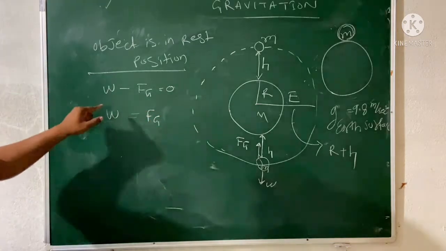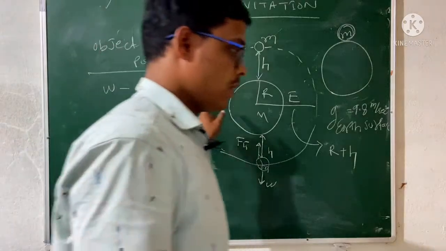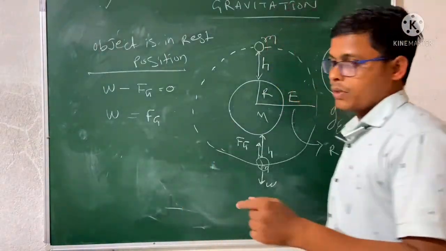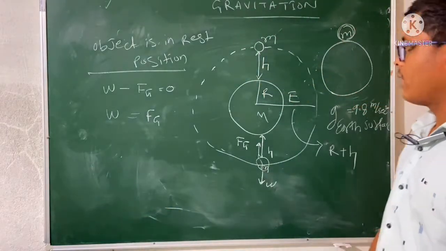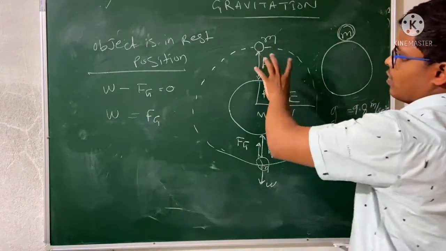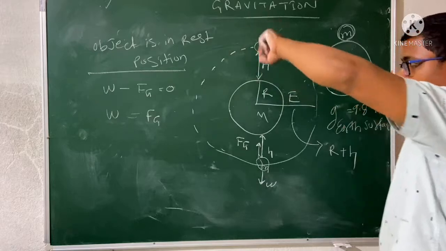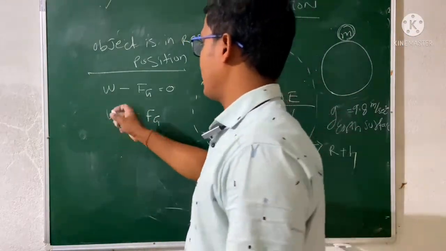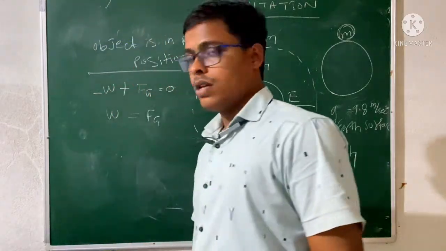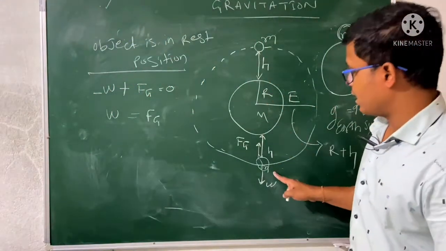If you didn't understand these things, then you can comment in the comment section. I will explain it to you correctly. Okay, so in this case also, if you look at the g value at a height, the weight is negative and the gravitational force is positive.